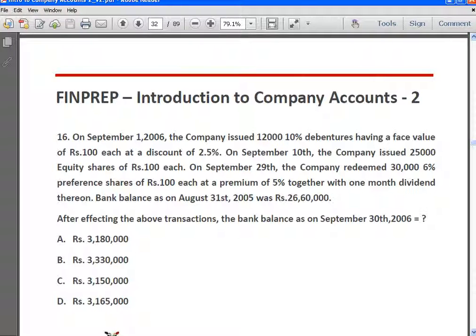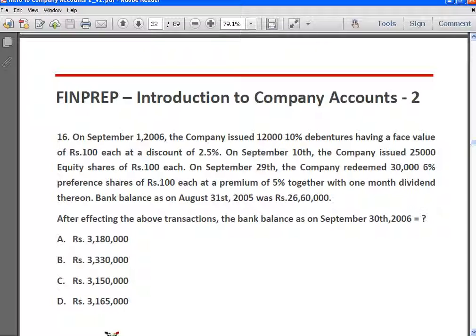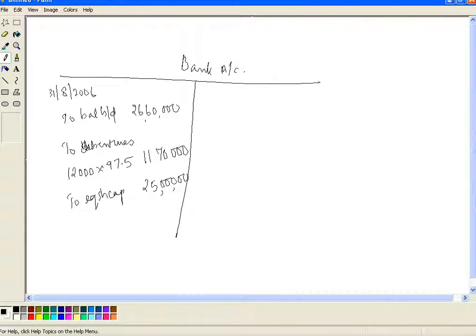September 10th, the company issued 25,000 equity shares of 100 each. So to equity share capital, 25 lakhs. Okay, then what's happening? The company is redeeming 30,000 preference shares at a premium of 5%, which means 105 rupees is being paid for every preference share. So by preference shareholders, 30,000 into 105, which is 31,50,000